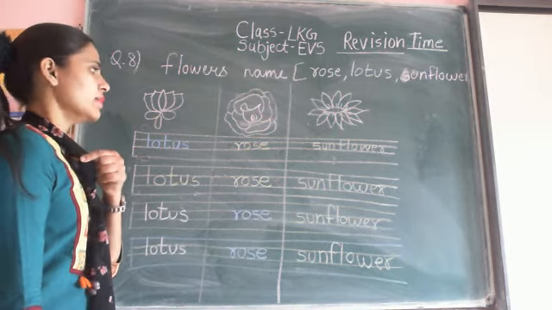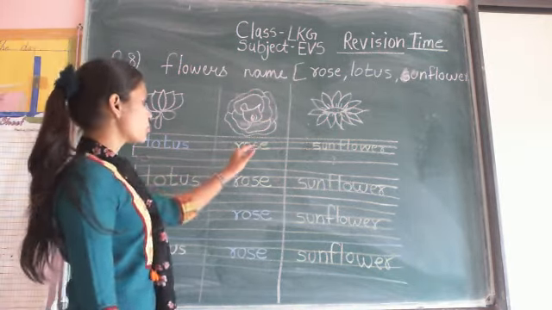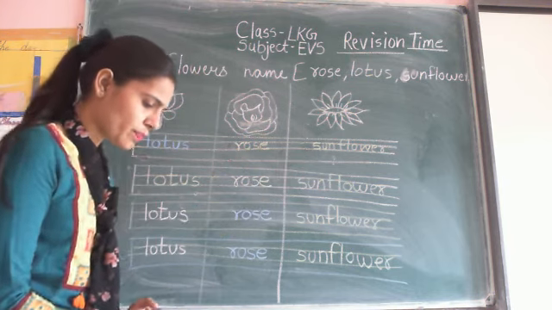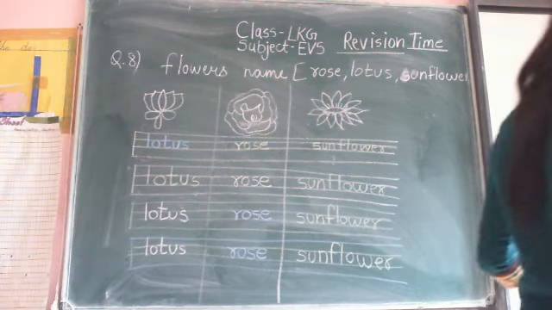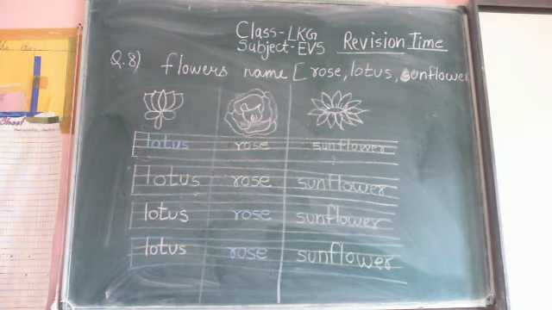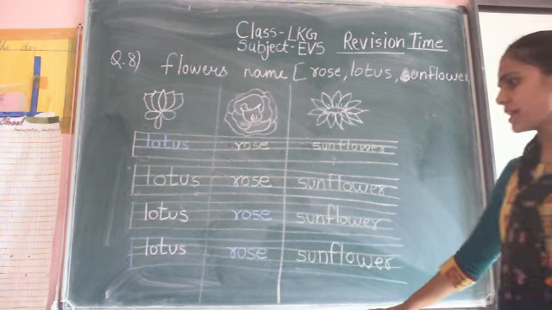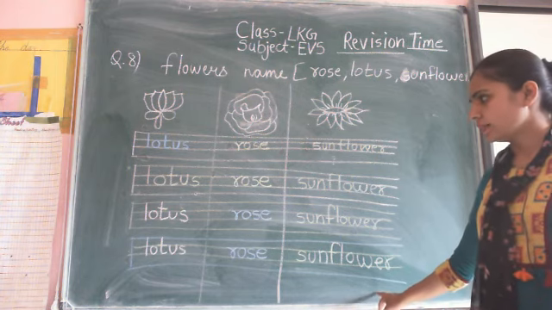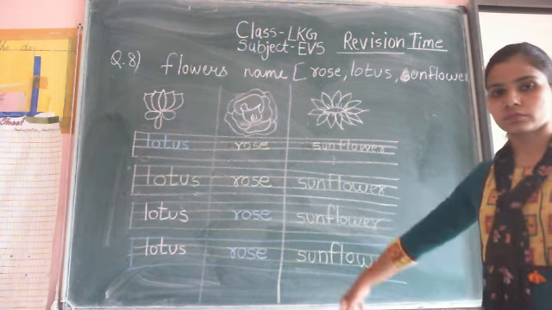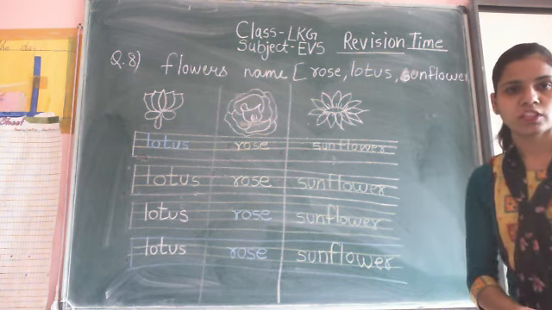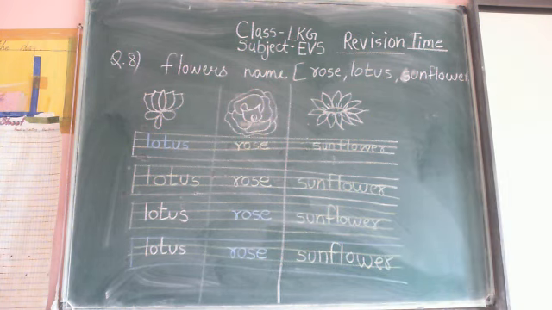Write all the three names of the flowers like lotus, rose and sunflower. And you have to practice it full page. Full page, write till the last line. All the three names write till the last line. Complete it. Flower's name. Then start next question. Question number 9.